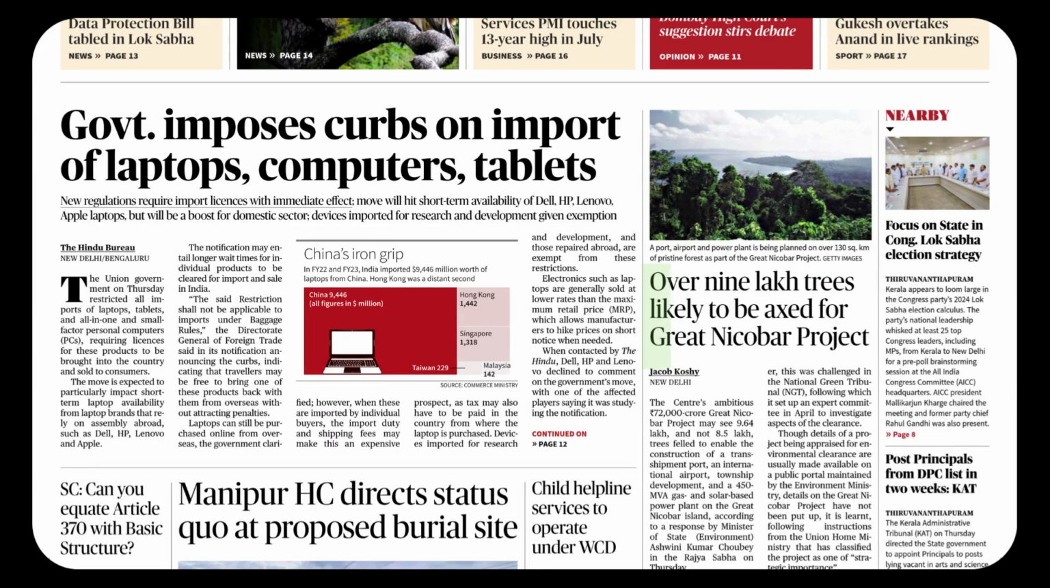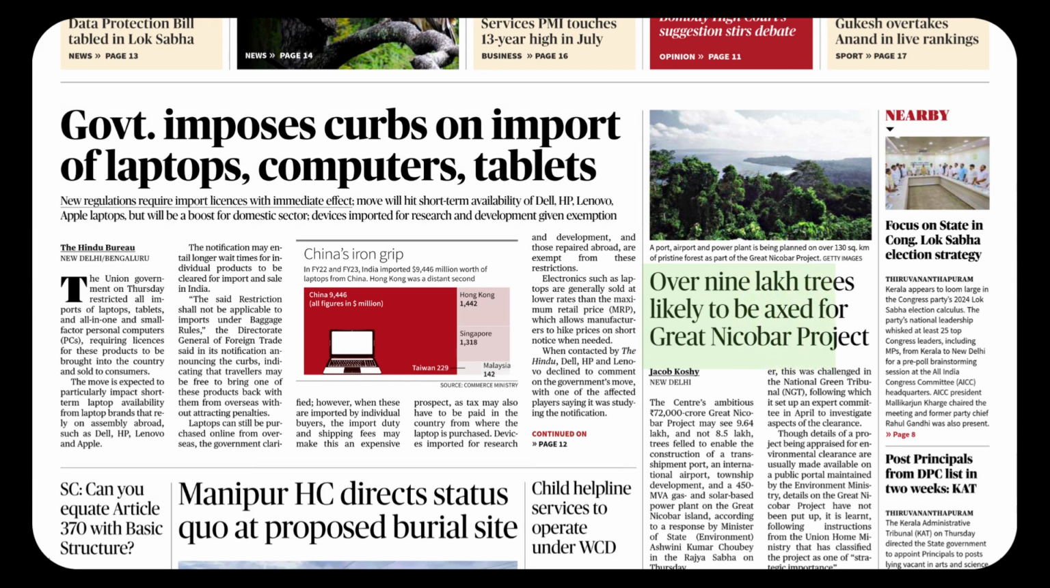Now we go to the next news item. Over 9 lakh trees likely to be axed for Great Recover project. It's a very important news item. Over 9 lakh trees. Over. So we have a word starting with the preposition over. It's a beautiful over. The O sound is very important. Over 9 lakh trees are likely to be axed.